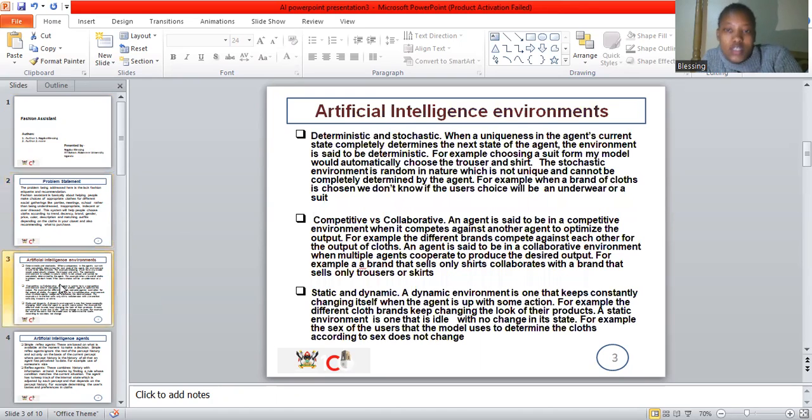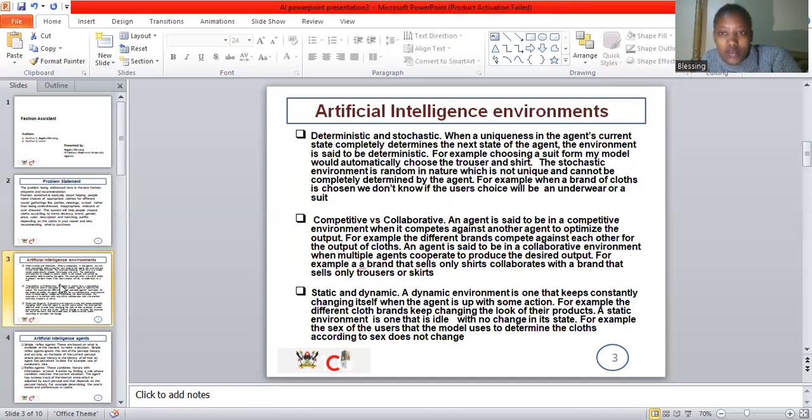Starting with artificial intelligence environments, we have deterministic and stochastic. In deterministic environments, the agent's current state completely determines the next state of the agent. While stochastic is what I mean by nature, which is not unique and cannot be completely determined by the agent. What do I mean?